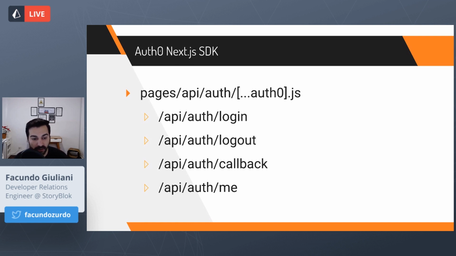Callback is a callback URL that we will define in the Auth0 control panel. So whenever a user logs in to our web application, the callback URL will be the URL where we are redirecting the user after the login action. And API auth me is like a control panel that displays all the user information that we can use, again, without programming anything. This will be dynamically generated by the Auth0 SDK.